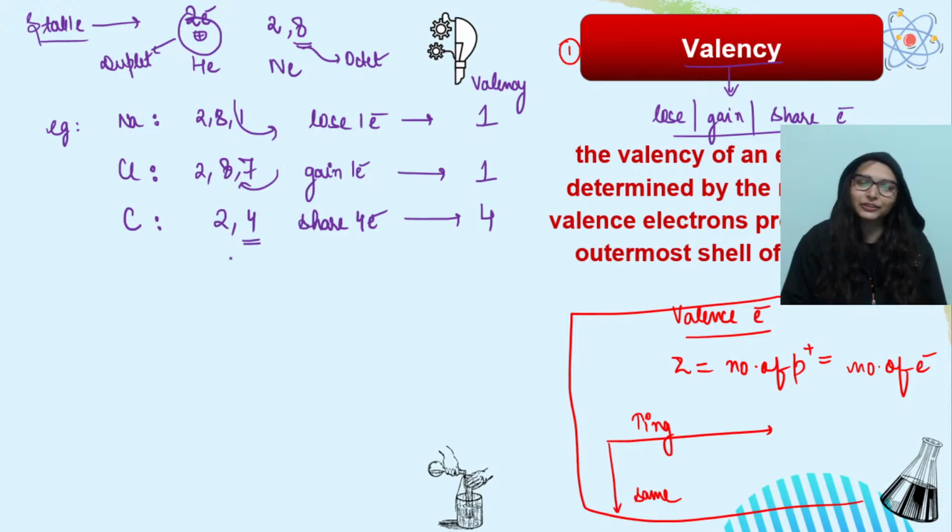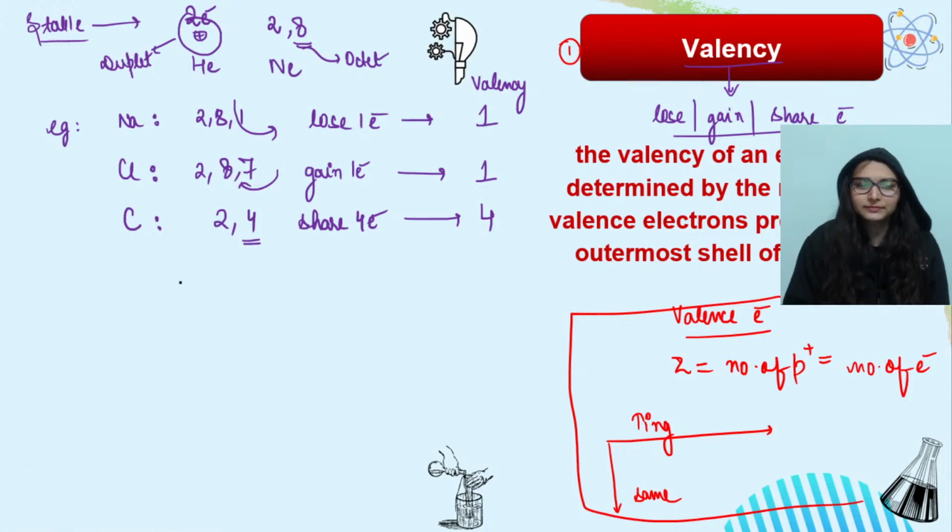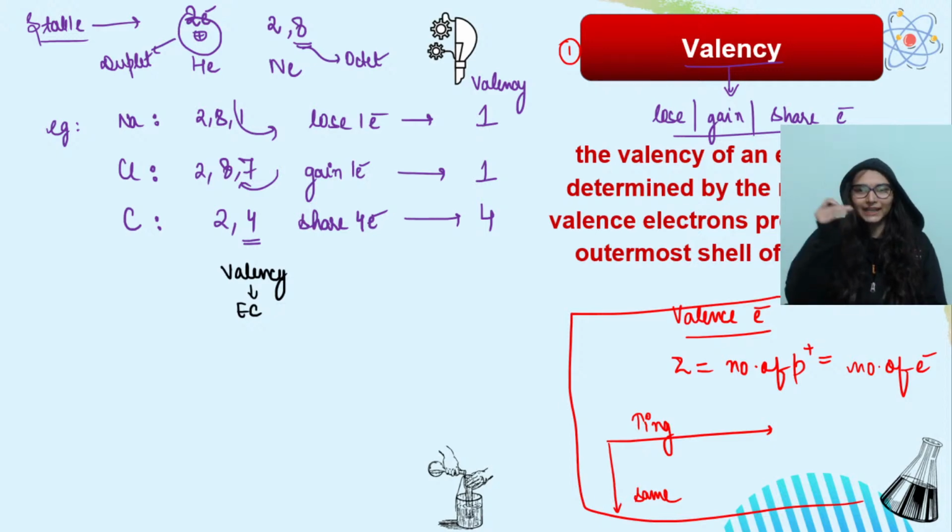So how do we calculate valency? This is simple, you have been studying it for a long time. How do we determine valency? A simple trick. You write the electronic configuration first. Whichever element is given to you, first of all write the configuration, then from the configuration watch out for its valence electrons.